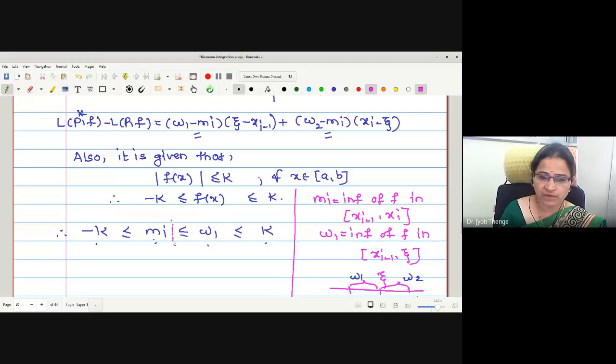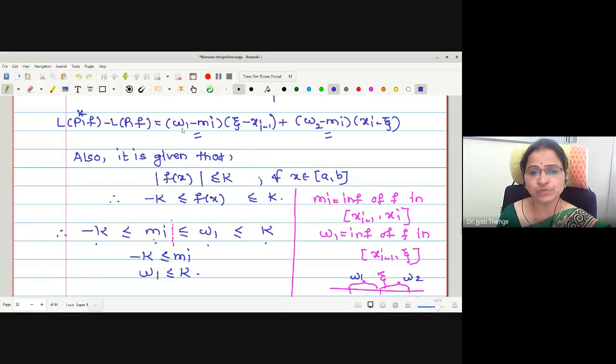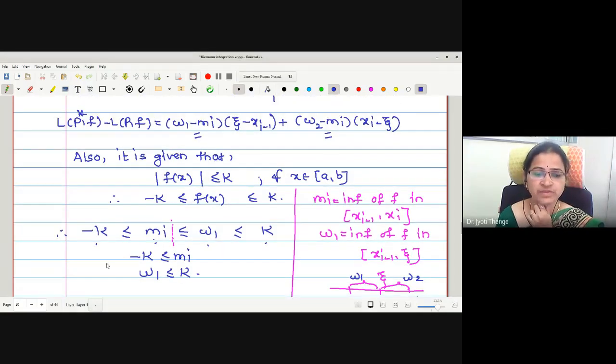Here I will make the break, and we will write the inequalities again. Minus k is less than or equal to Mi. The second is W1 is less than or equal to k. But what we want to find is the value of W1 minus Mi, and here we don't have minus Mi; we have plus Mi.